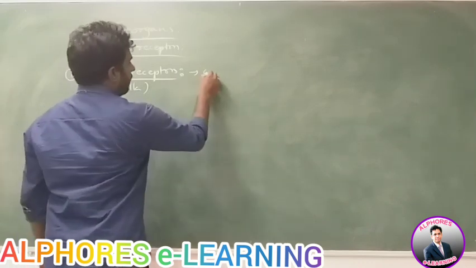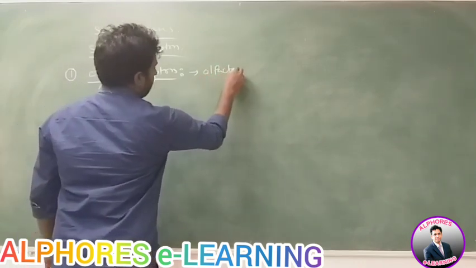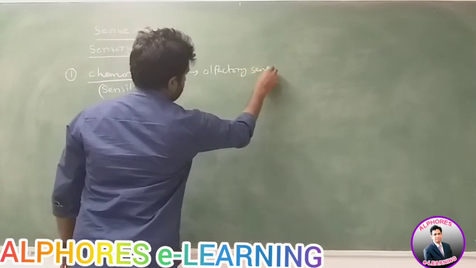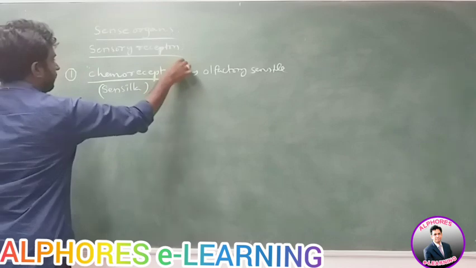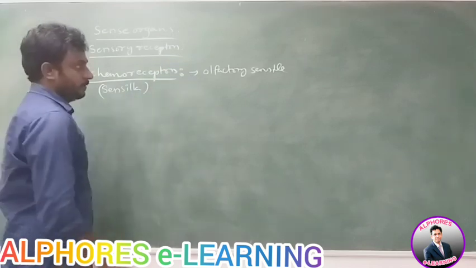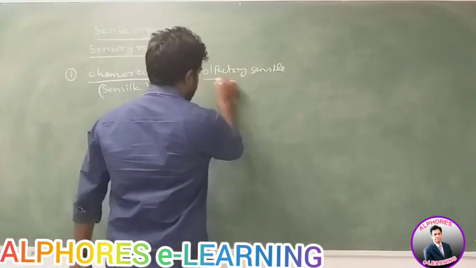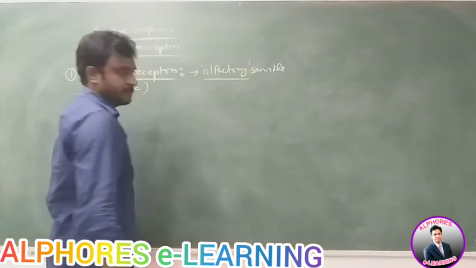For example, olfactory sensilla are a type of chemoreceptors. Olfaction means sense of smell.